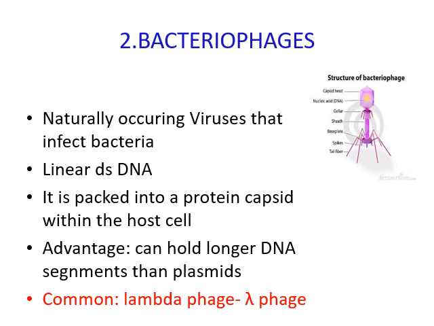Now the second vector is bacteriophages. Bacteriophages are naturally occurring viruses that infect bacteria, and it is usually a linear double-stranded DNA molecule packed into a specific capsid protein within the host cell. An advantage is that it can hold longer DNA segments than plasmids. So this is the second type of vector, bacteriophages. Usually the common bacteriophage used as a vector in DNA technology is the lambda phage.